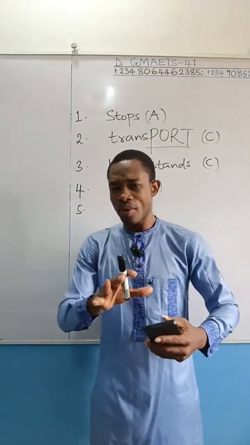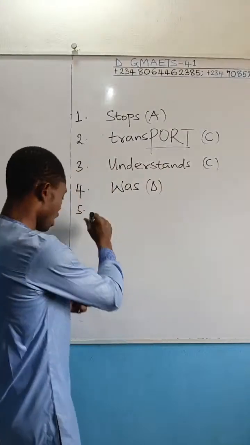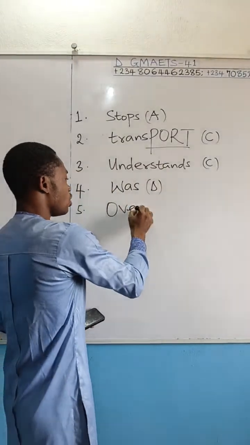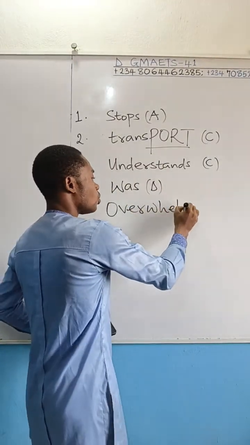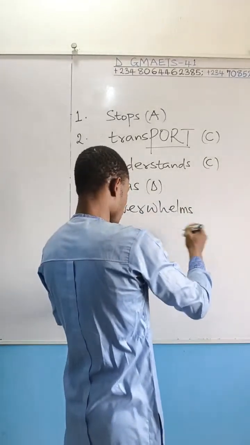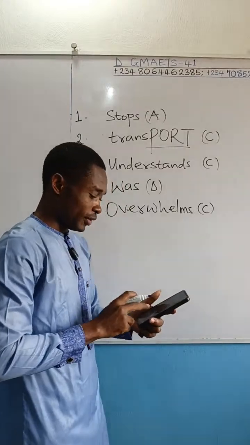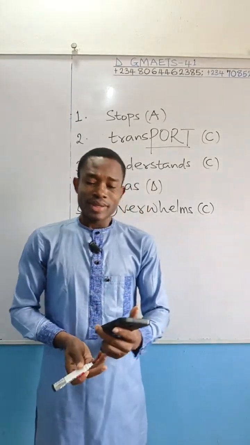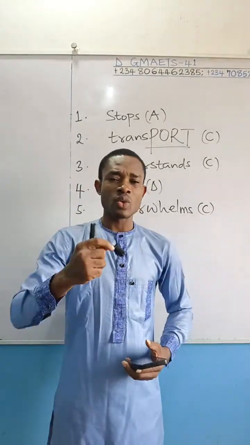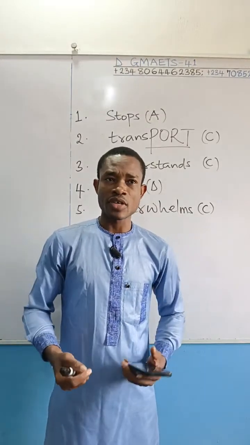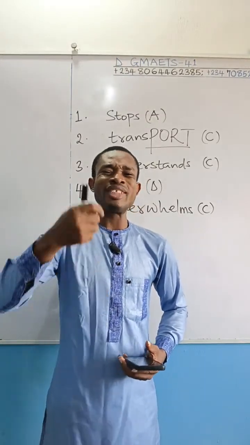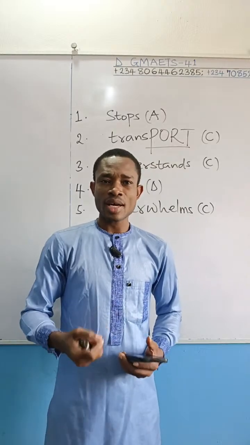Let me write the option, overwhelms. What overwhelms me is her beauty. And here is option C. Option A is overwhelmed. So someone could say, what overwhelmed me is her beauty.